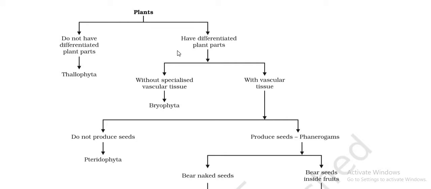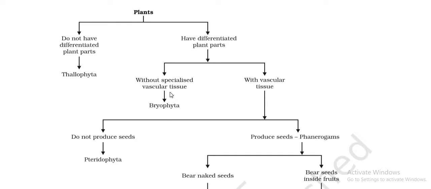Now moving on, if a plant has got differentiated body parts, we will see whether it lacks vascular tissue or whether it has vascular tissue. Now vascular tissue is nothing but xylem and phloem that you have already studied in the chapter on tissues, complex permanent tissue.